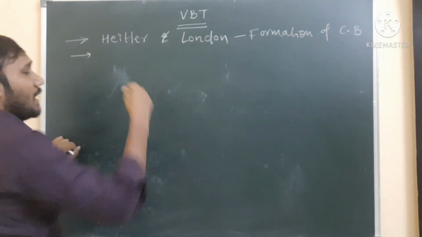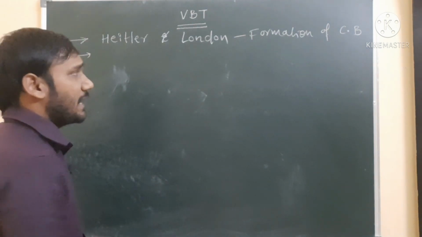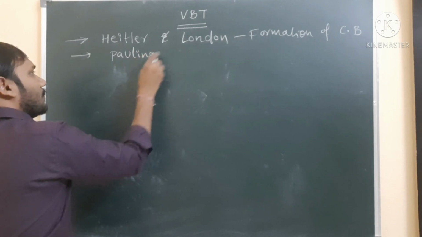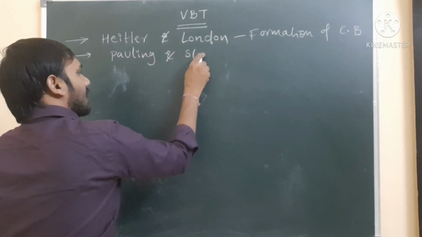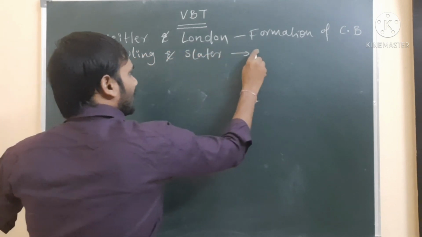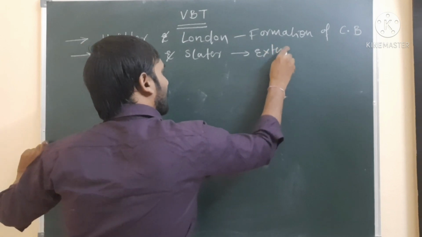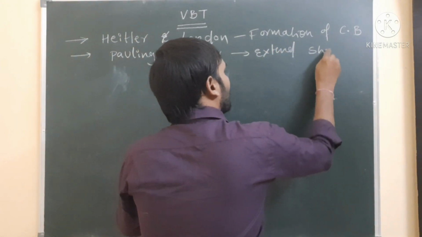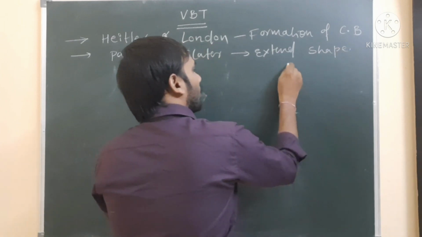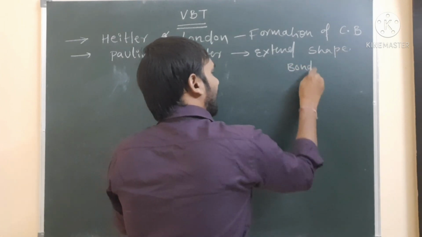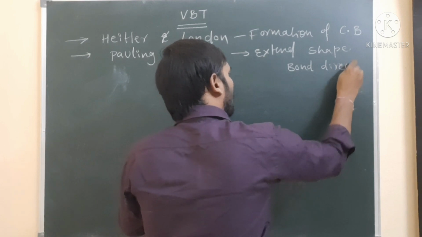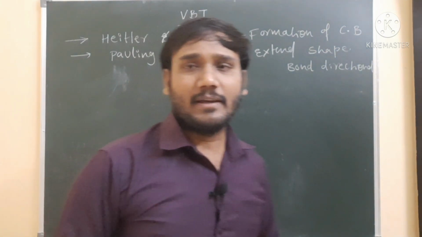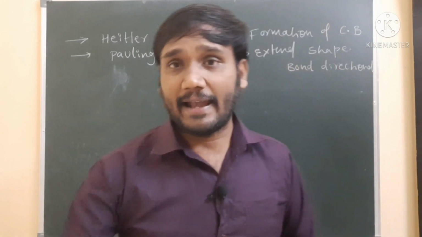After that, two other scientists, Pauling and Slater, extended the theory to explain the shape of the molecule and, at the same time, to explain the bond directional character. So here two scientists proposed the theory, and two scientists extended the theory.